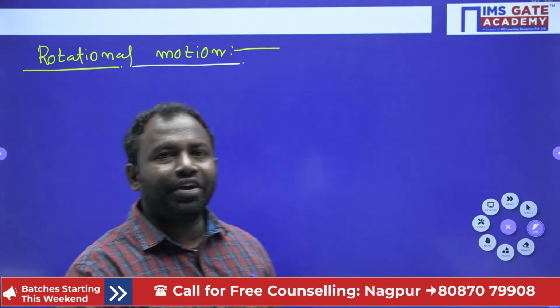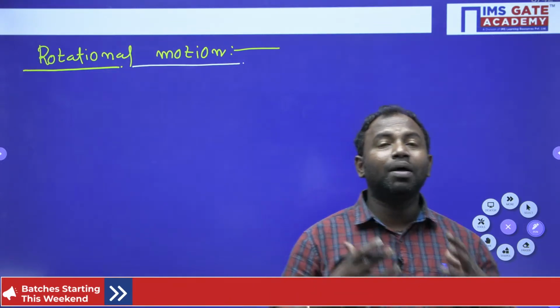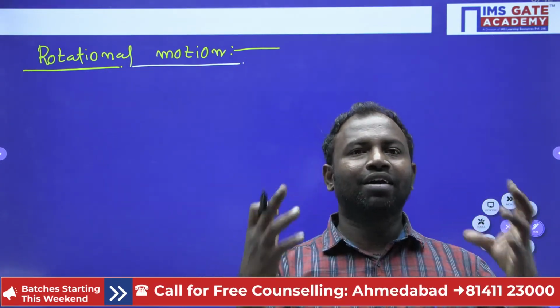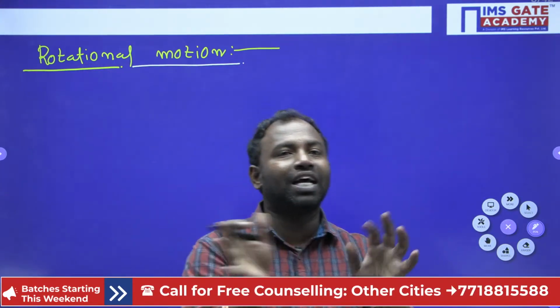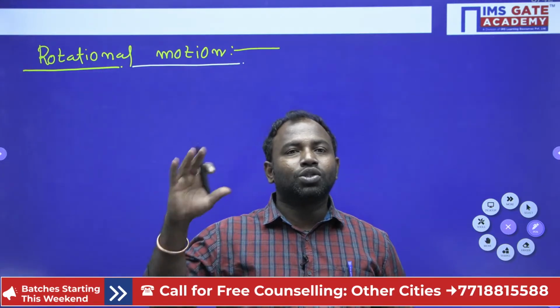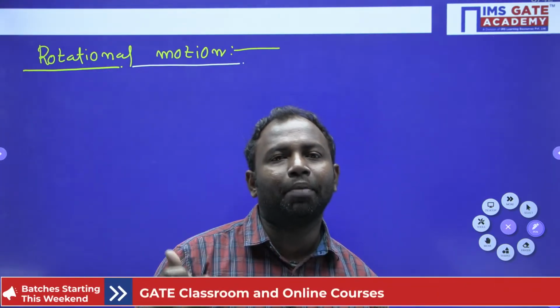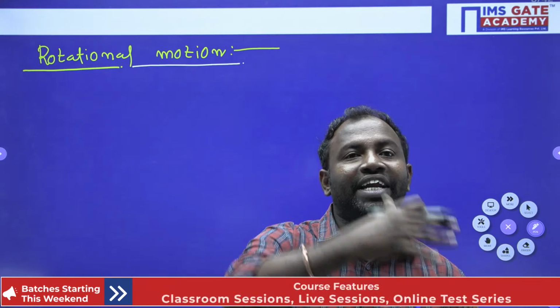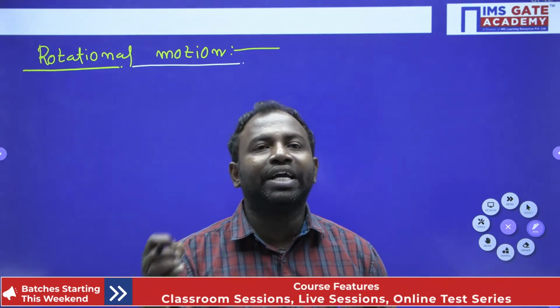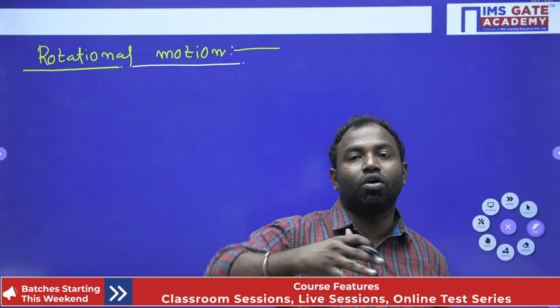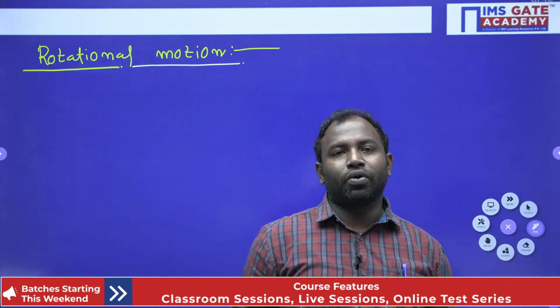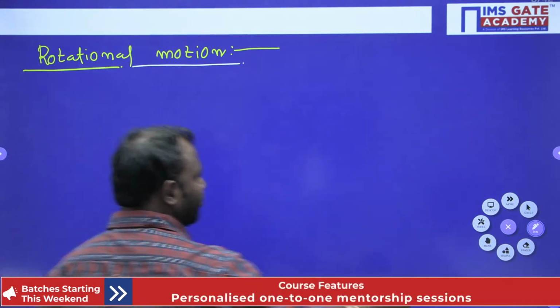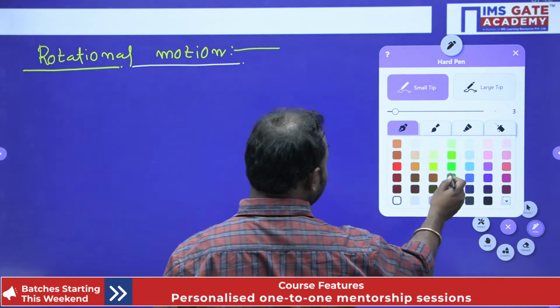Rotational motion means all the particles of the body move in a curved path, but the velocities of all the particles are not the same. Let me repeat the statement. Rotational motion is when all the particles of the body move in a curved path and the particles' velocities are different. I will give you the statement.